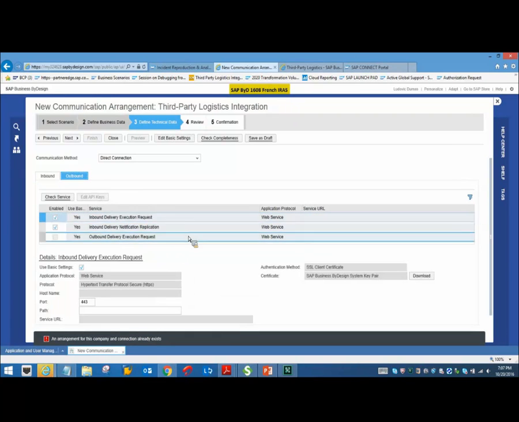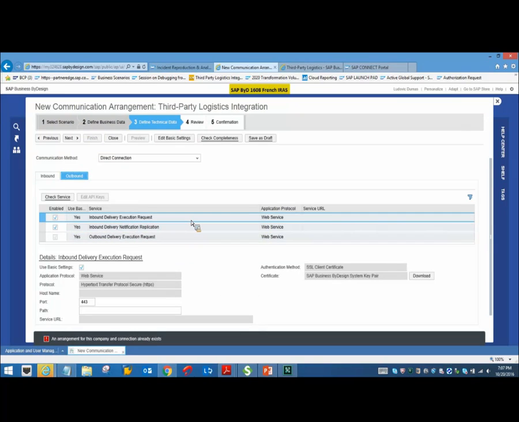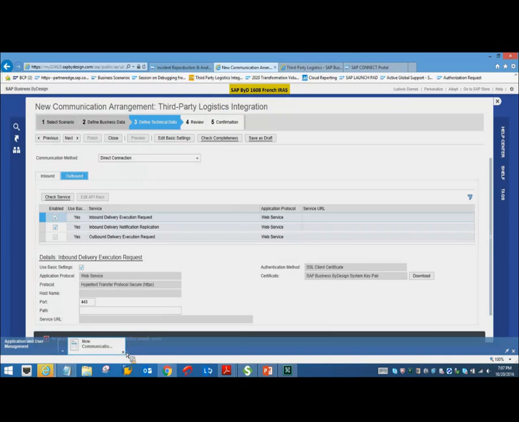And likewise, you have outbound services as well, which are the services going out of the BYD system, which will be an input to your WMS system, that's your 3PL system. Okay, so this will complete the communication arrangement part. You do a check completeness and then save it. I'm not saving it since I already created one with the same warehouse provider ID, so I will not save this.